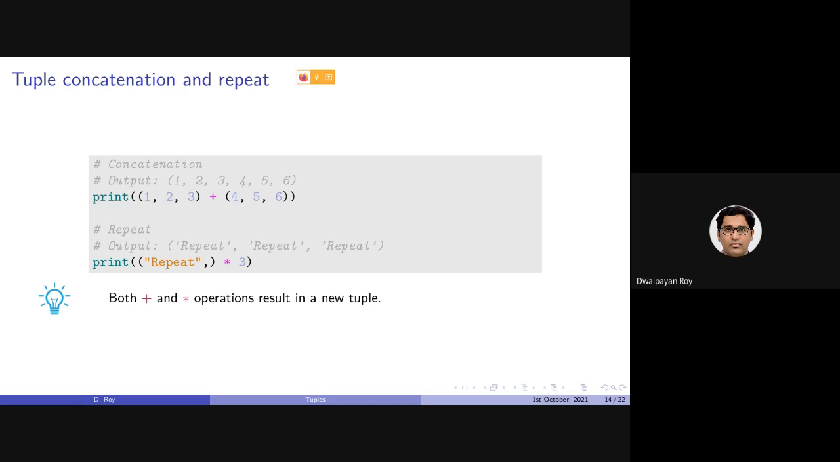Now, similar to a list, a tuple can also be concatenated with another tuple using the plus operator, and similar to the multiplication operator or the star operator, we can also repeat the items in a tuple multiple times. But note that this will not actually change the actual tuple, it will create a new tuple.